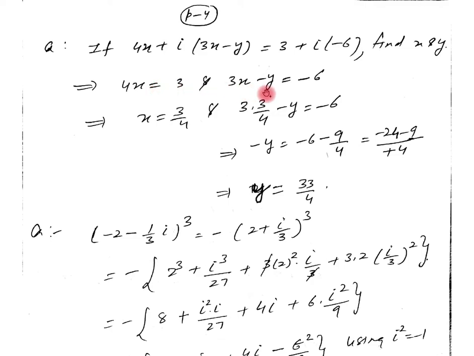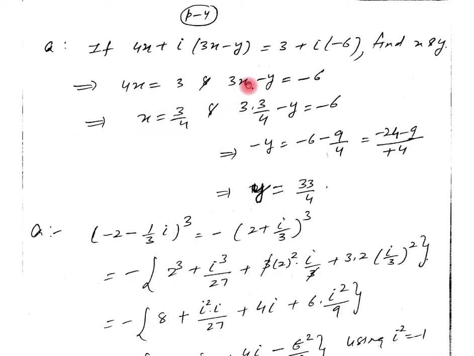Now we have these two equations. We can easily solve them. So x equals 3 by 4. Putting the value of x equal to 3 by 4 here, we get y equal to 33 by 4. See the question again. In the question, these two complex numbers are given to be equal. We know if two complex numbers are equal, then the real part must be equal to the real and the imaginary part must be equal to the imaginary. Equating these, we get the value of x equal to 3 by 4.